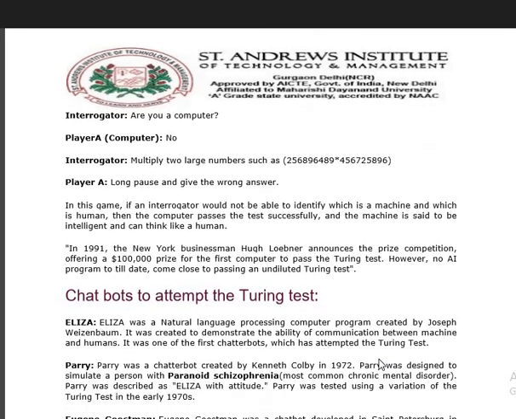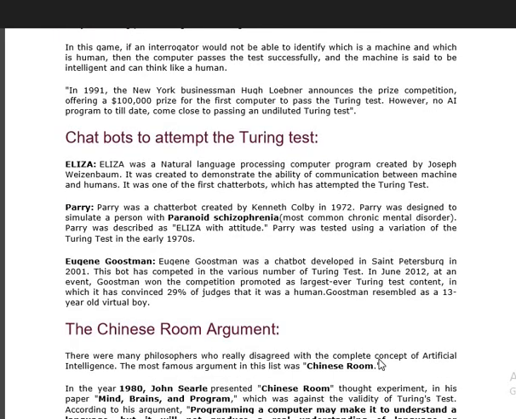And coming to the latest technology, we come across various chatbot attempts. Chatbots are also developed using artificial intelligence and intelligent systems. These chatbots are attempted for the Turing test. Eliza, a natural language processing computer program created by Joseph Weizenbaum, was also created to demonstrate the ability of communication between a machine and a human being.